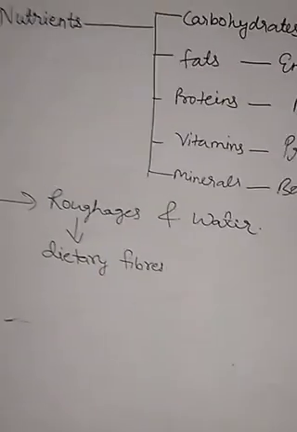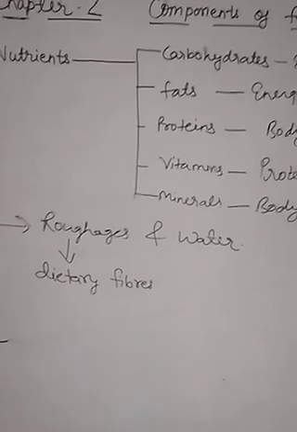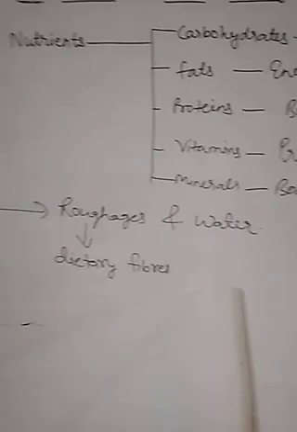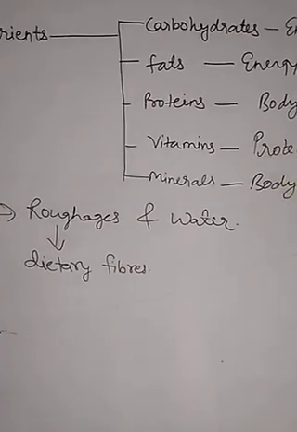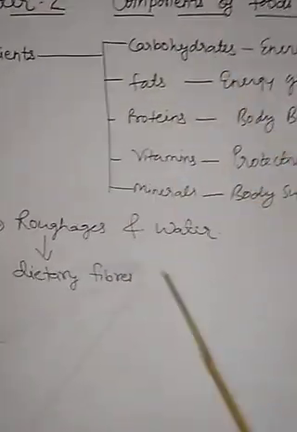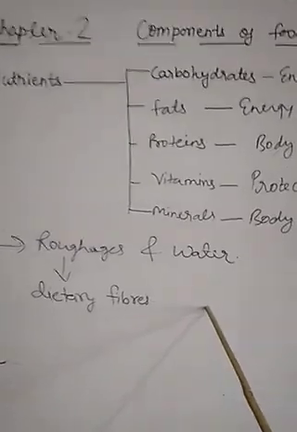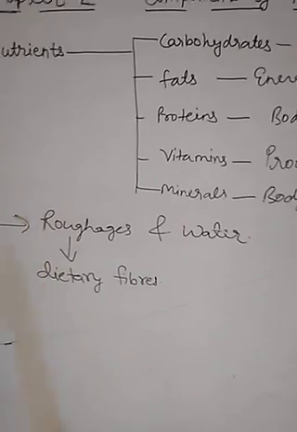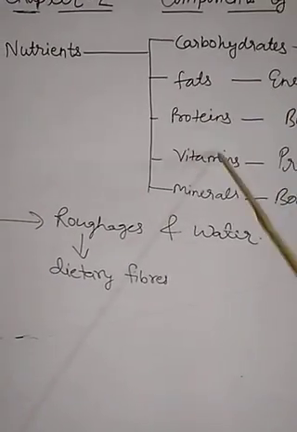Children, in our food, it is necessary to take all these nutrients, a diet which contains all the nutrients in a proper amount. Why proper amount? Because all age groups do not need the same nutrients. For example, the need of these nutrients in a child is very different from the need in an adult. So children, according to our age and our sex, whether we are male or female, all these categorize the need of these nutrients in our body.